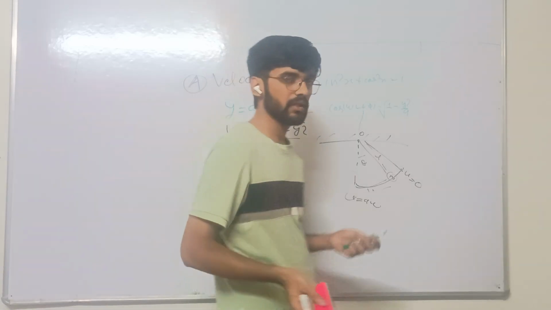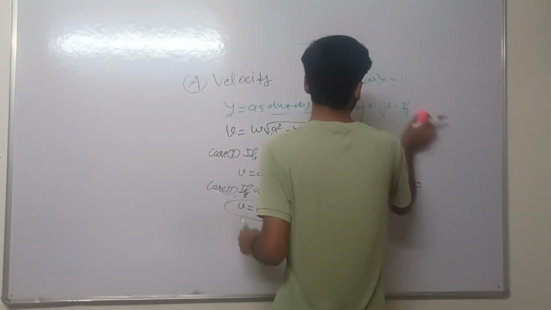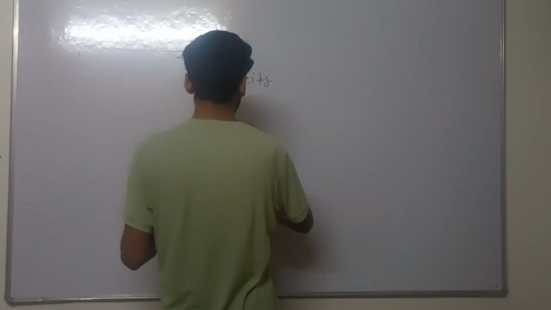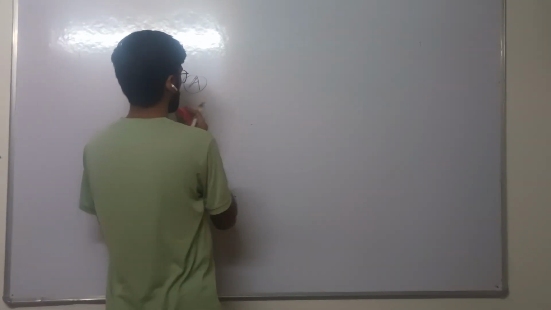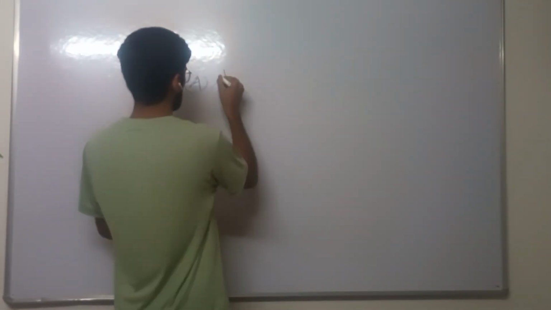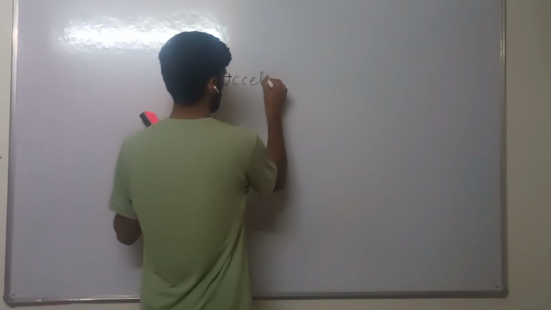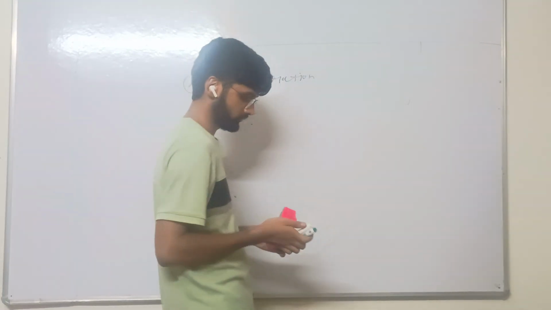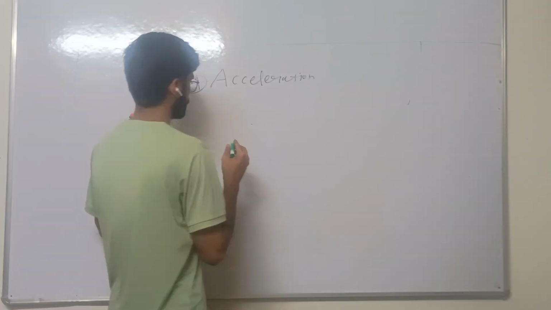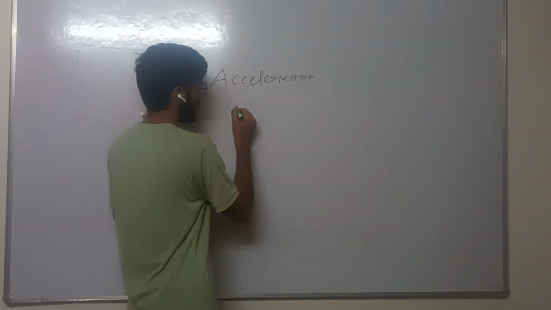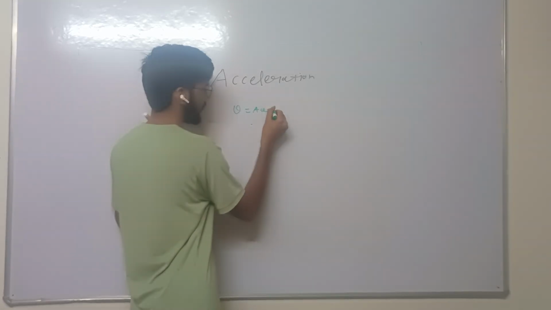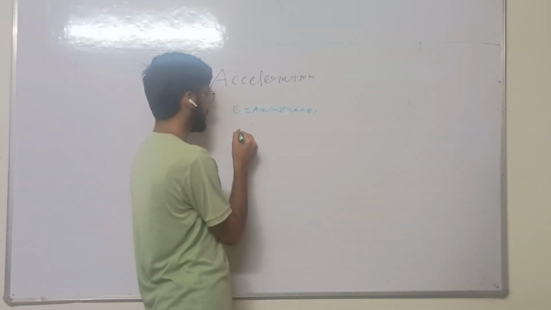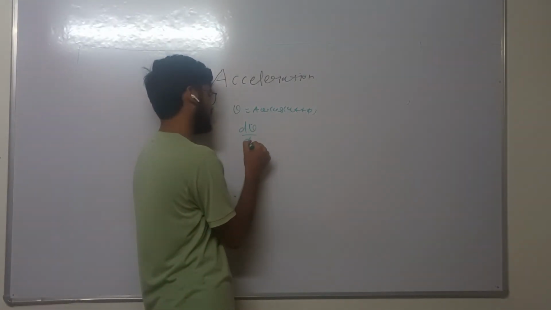Okay, so let us find the acceleration of the particle in simple harmonic motion. We have v equals a omega cos(omega t plus phi) in the previous equation. Let us differentiate v with respect to time.